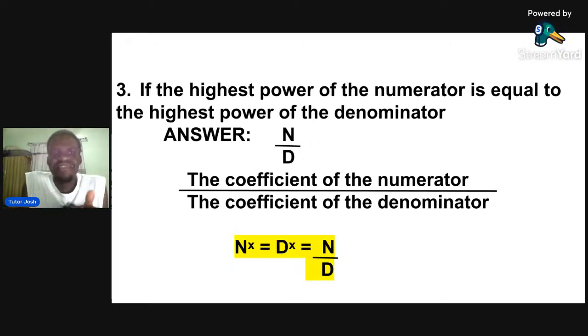So if the highest power of the numerator is equal to the highest power of the denominator, your answer will be the coefficient of the numerator over the coefficient of the denominator.